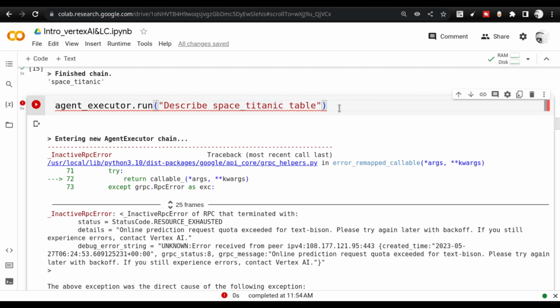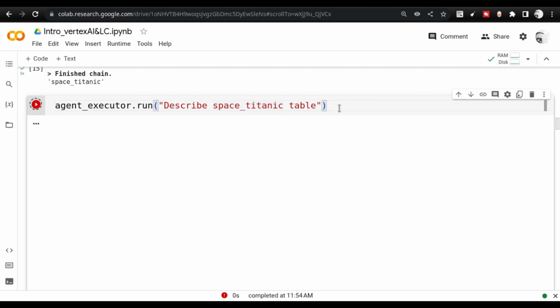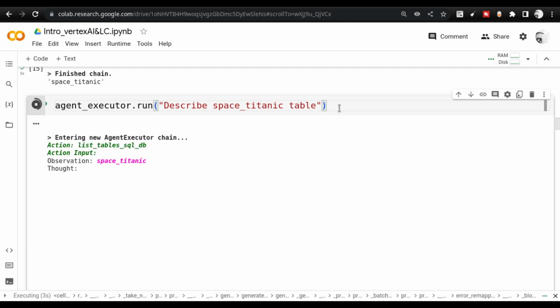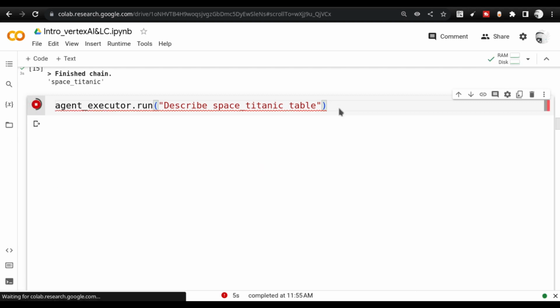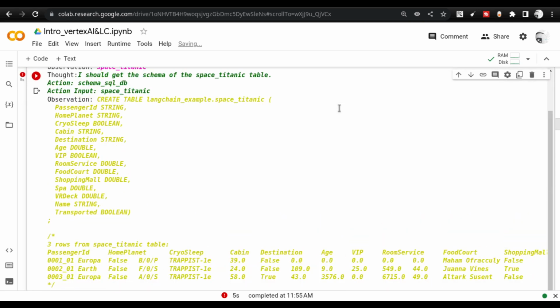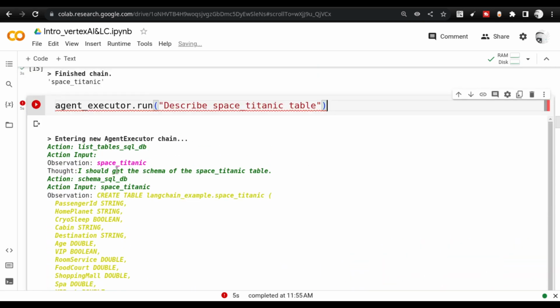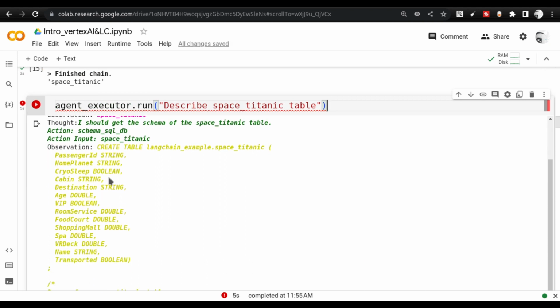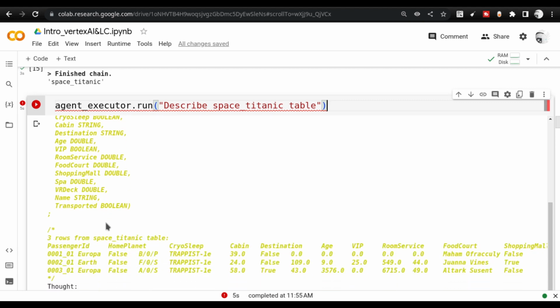So let us see. I have given a couple of seconds. Let us see whether I can get the answer again. Hopefully I have backed off a bit, so it should be able to connect with the LLM service. Okay, now it has connected to the LLM service. It has tried to create the observation here by using the table.